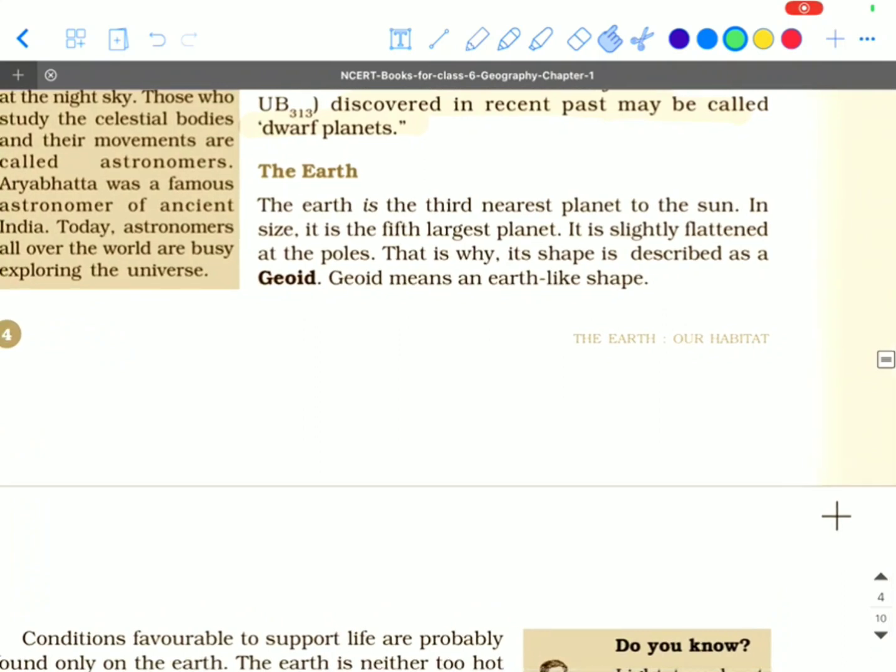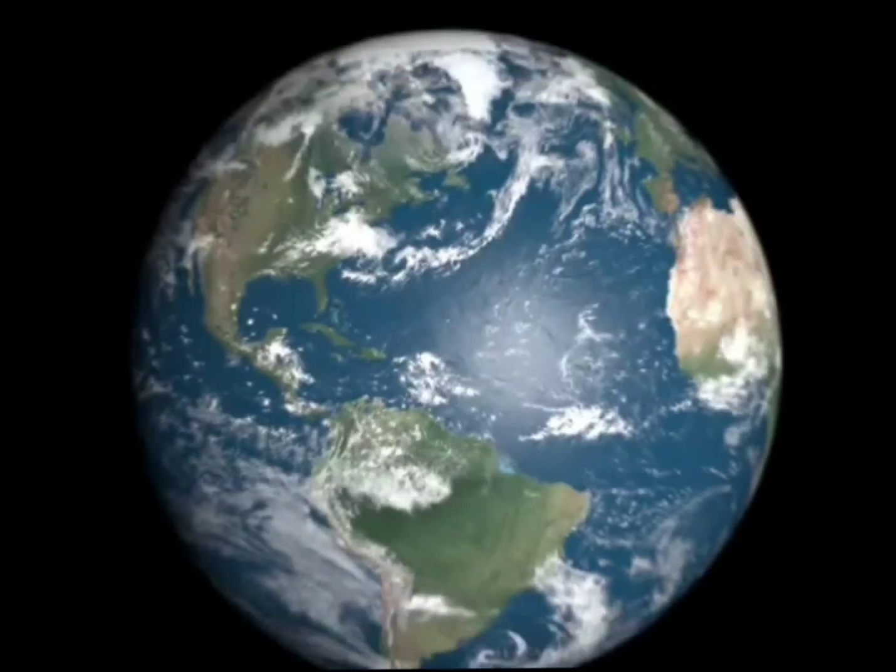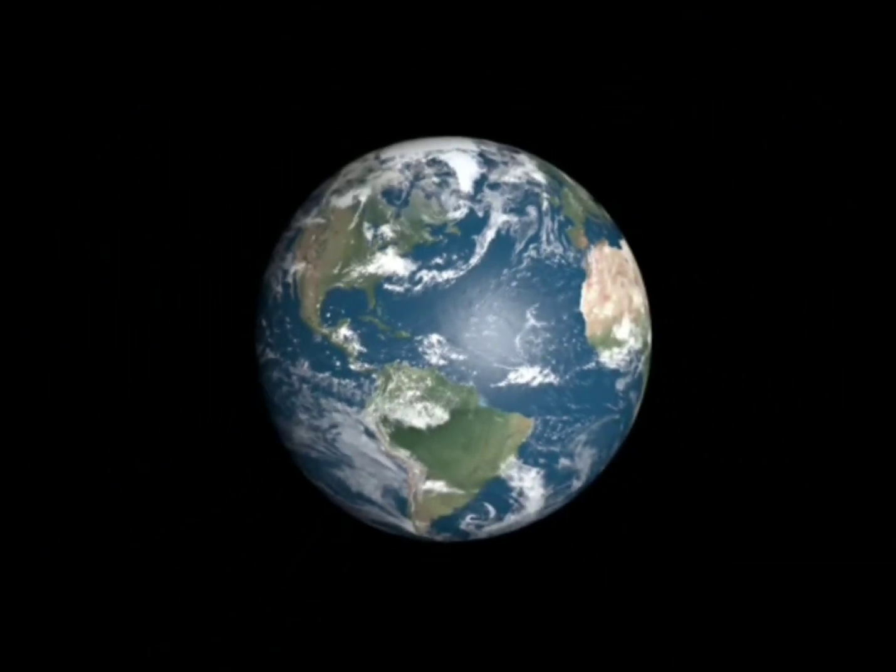The Earth is the third nearest planet to the Sun. It is the fifth largest planet, which is slightly flattened at the poles. That is why its shape is described as a geoid, which means an Earth-like shape. Further, it is the densest planet in the solar system with an average density of approximately